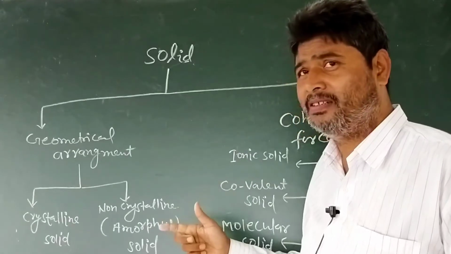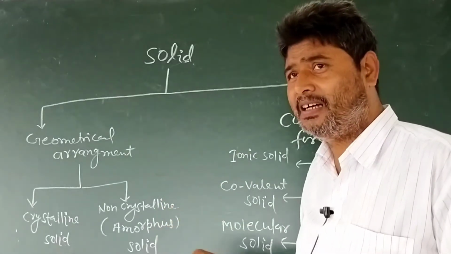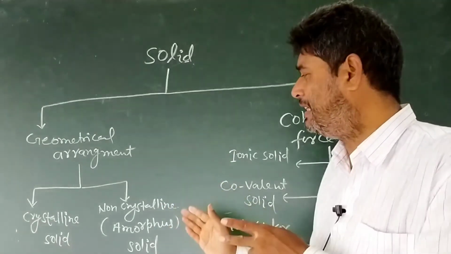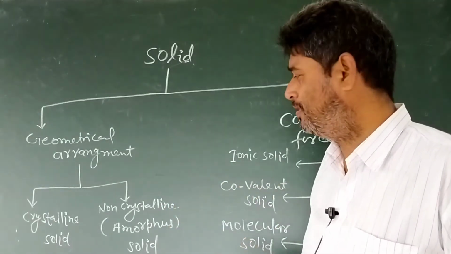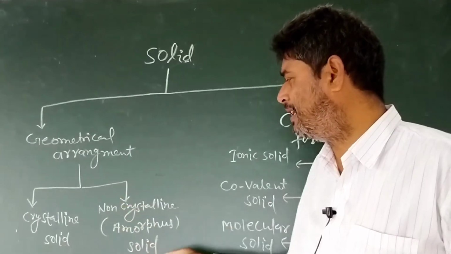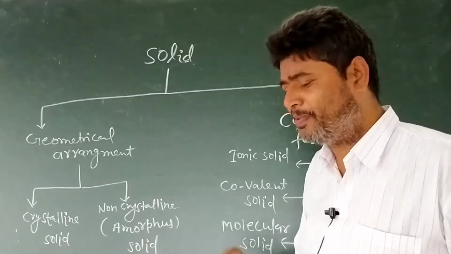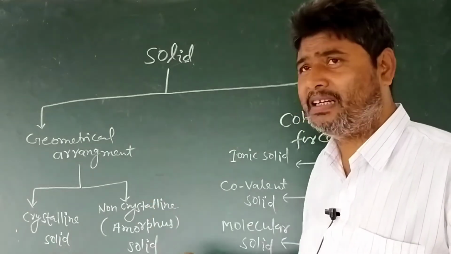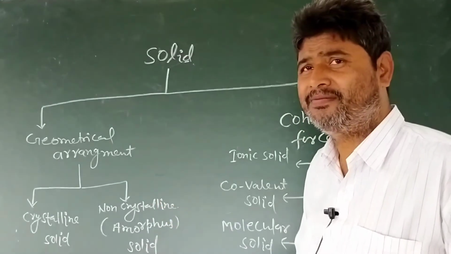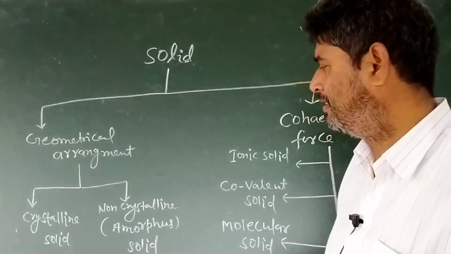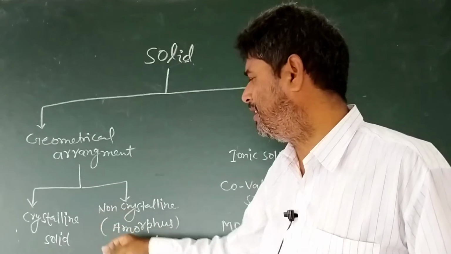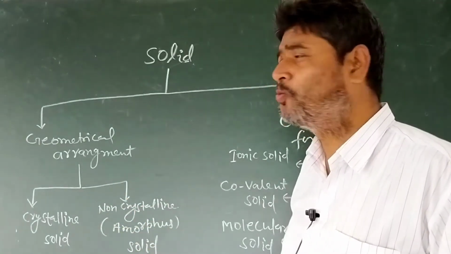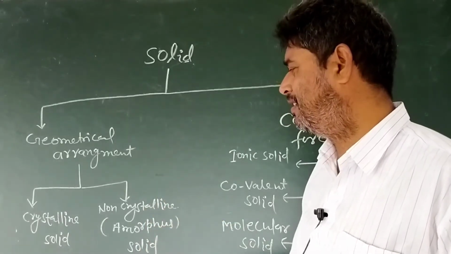At one temperature, melting is started, and at another temperature, melting is completed. So non-crystalline solid does not have a sharp melting point, but it melts between two temperatures. It is also known as false solid or supercooled liquid.